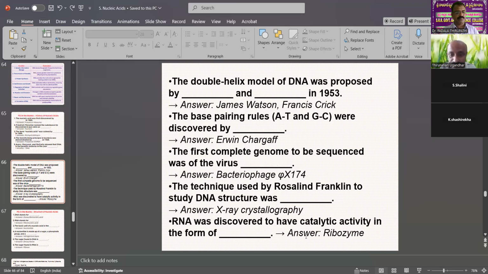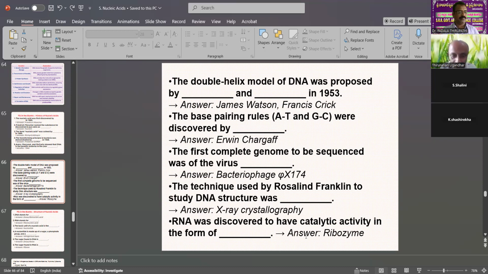The technique used by Rosalind Franklin to study DNA structure was X-ray crystallography. That is important.